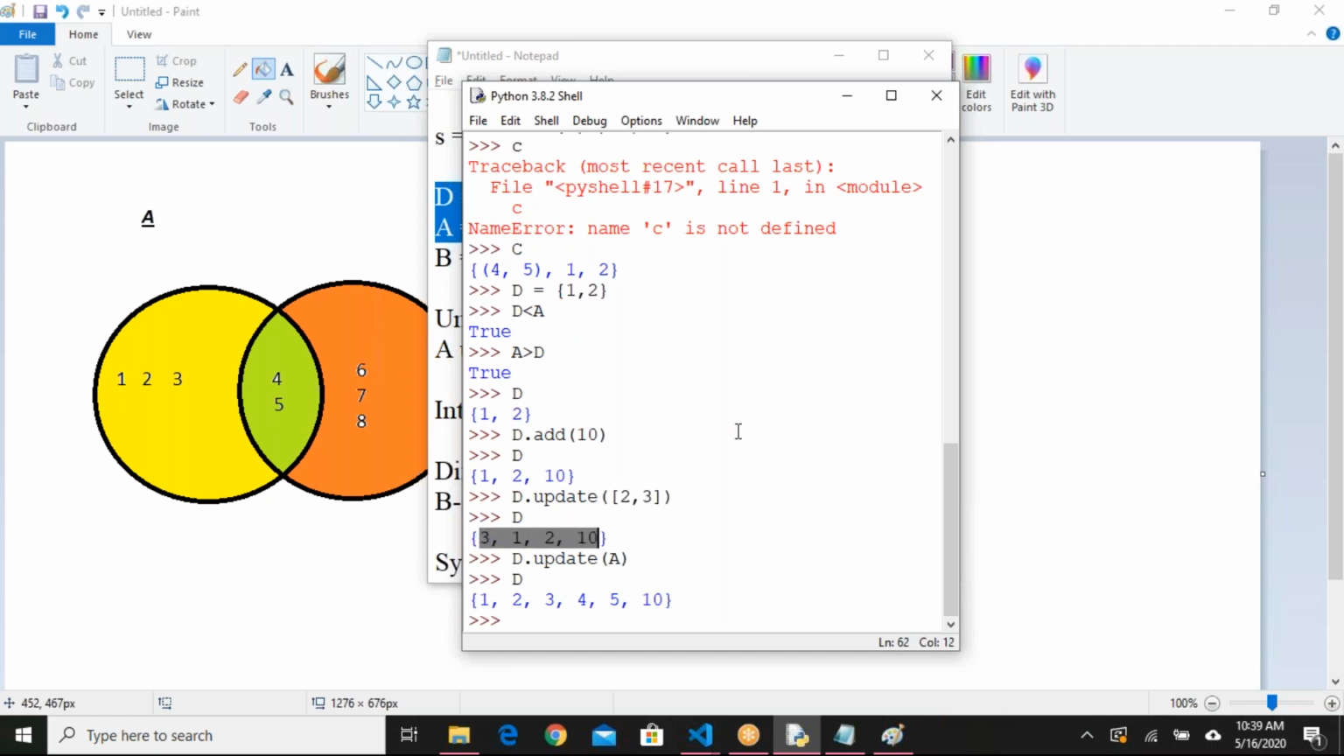2 and 3 are added here, but remember the order is changed. Don't assume that the order will always be the same. A set will not allow duplicates. Even if you provide duplicates, it will remove them and give you unique values only. Previously I had 1 comma 2, and here I added 2 comma 3. So ideally 2 is added 2 times, but I'm seeing only 1 time.